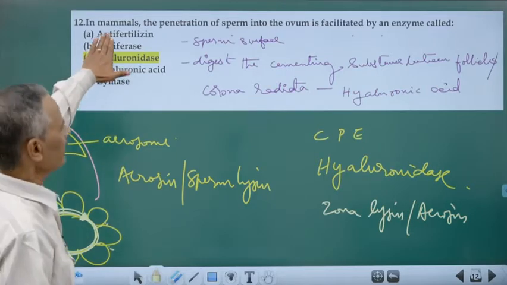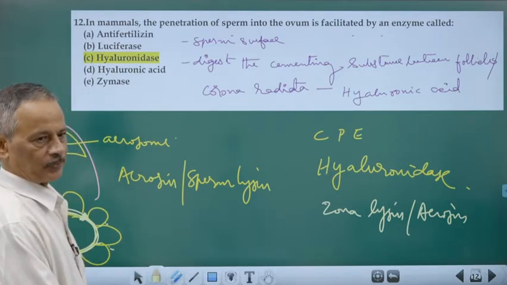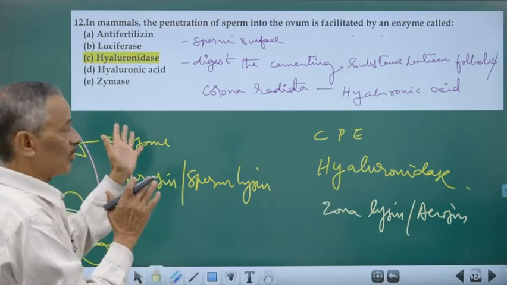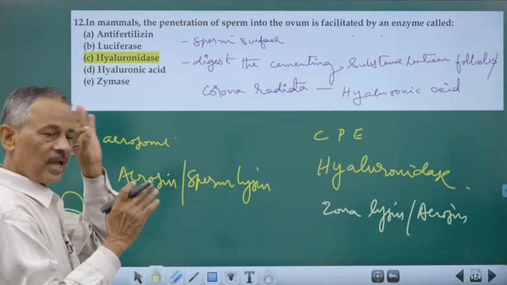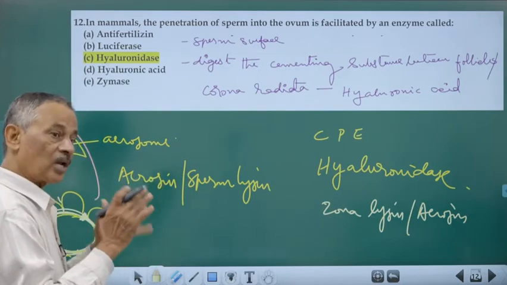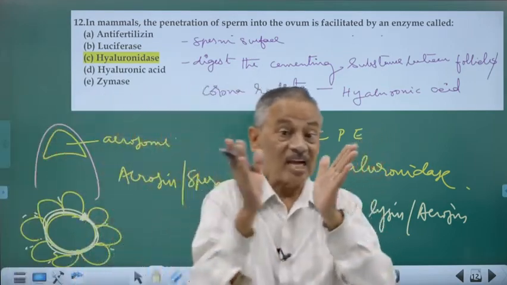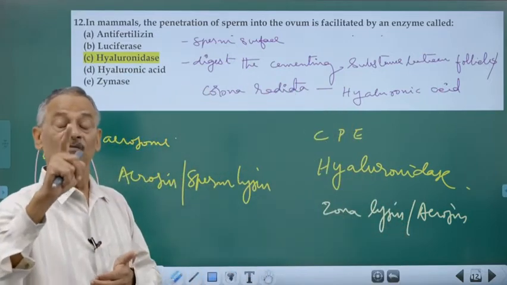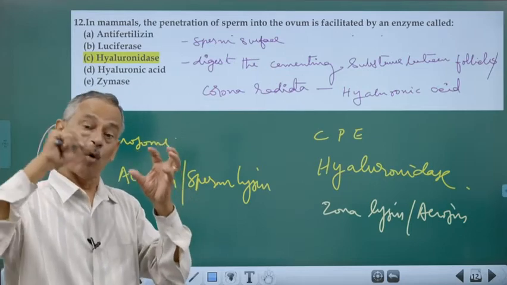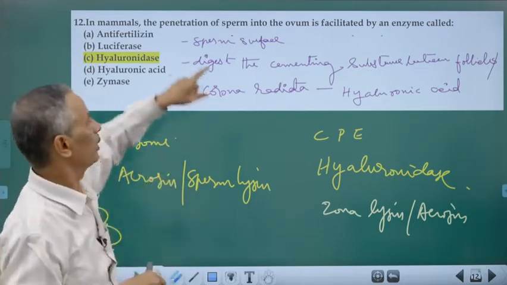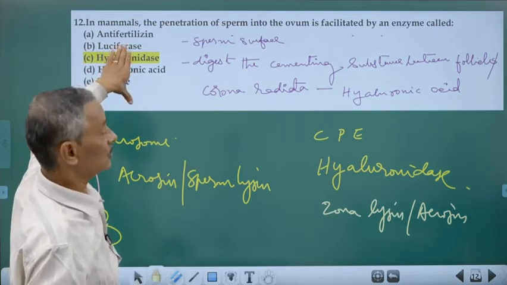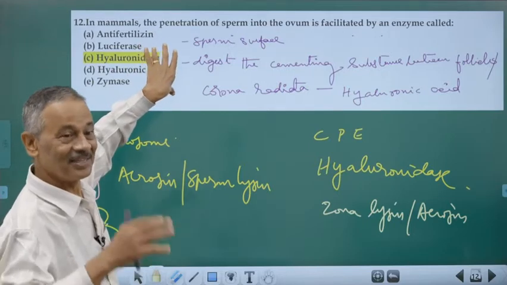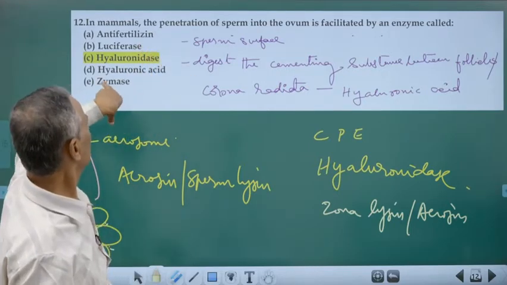Anti-fertilizin is an attractant. By the specific activity of anti-fertilizin produced by the sperm surface and fertilizin produced from the unfertilized egg surface, the attachment of the sperm and ovum occurs. That's why a sperm is normally attracted by the ovum of the specific species, because of the specificity between fertilizin and anti-fertilizin. Luciferin-luciferase is connected with the production of light, emitting light.